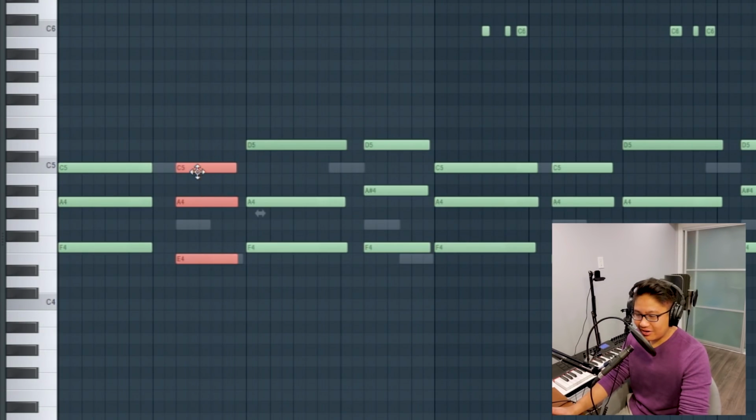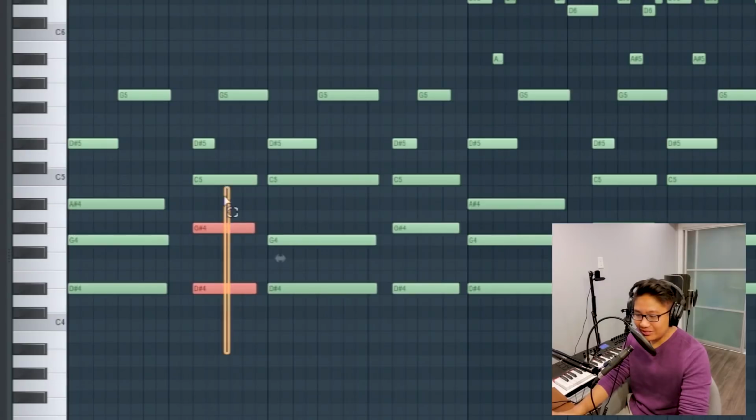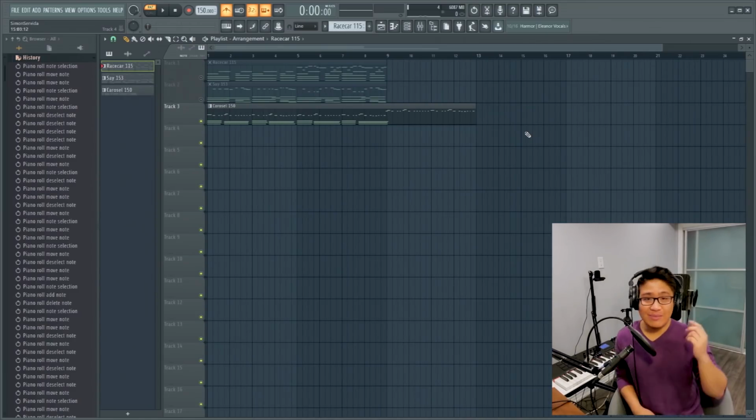You can see it in Sayonara, instead of here, he moves it over here. You can see it in Carousel, instead of here, he moves it over here. So that's also one cool thing you can do to give it a bit more variation.